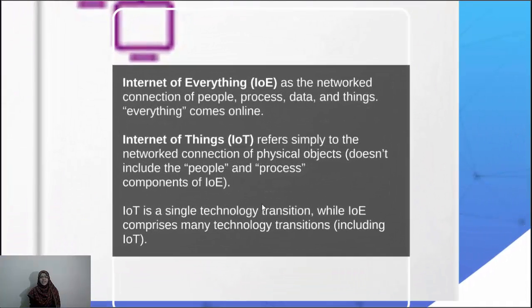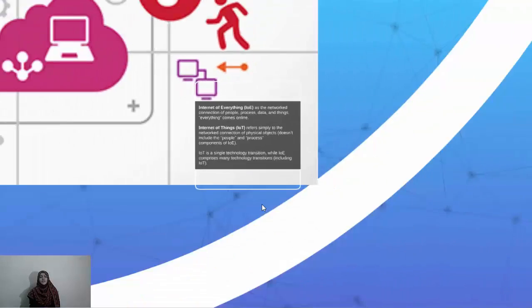Our next question is, what is the difference between IoE and IoT? IoE stands for Internet of Everything. It is the network connection of people, process, data and things. Everything comes online. IoT stands for Internet of Things, and it is a sub-branch of IoE. IoT is a simple technology transition, while IoE comprises many technology transitions. Moving on towards our next question.